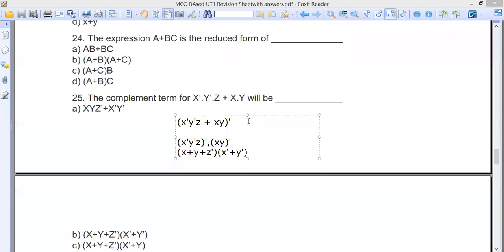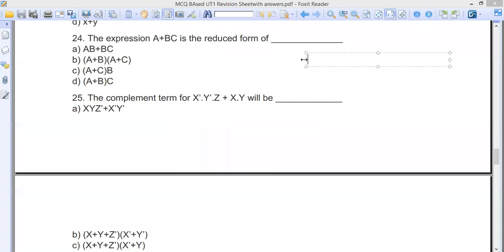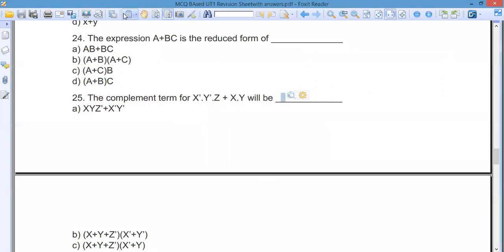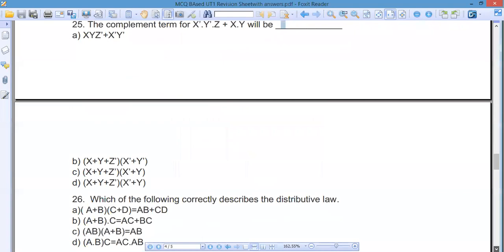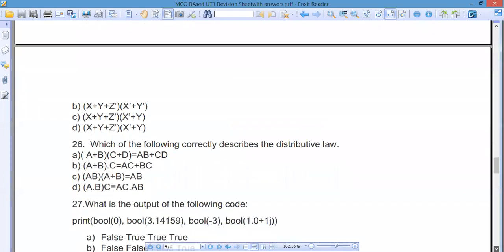I think Dipanjan has given the correct answers, and you have to be careful when you're checking the answers. I can see B is the answer. I think this one is also very clear. Let me see. I want to start some of the Python questions, and just for your information, this time there won't be too many things coming from Python. So basic Python expression evaluation. All the laws you should know.